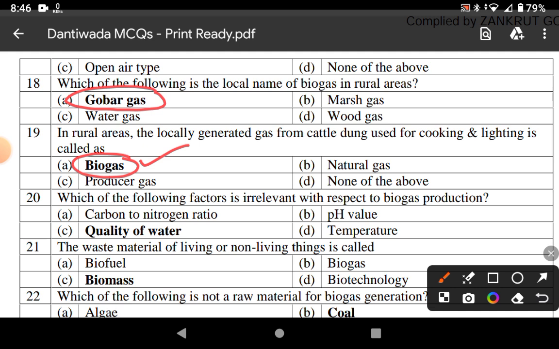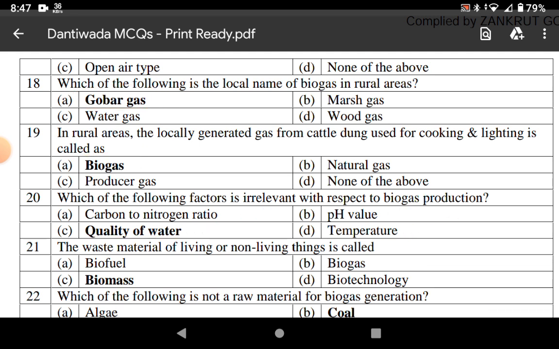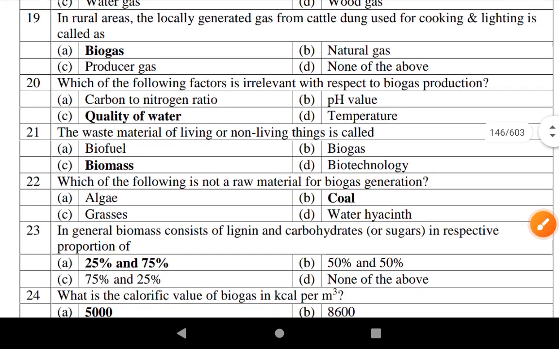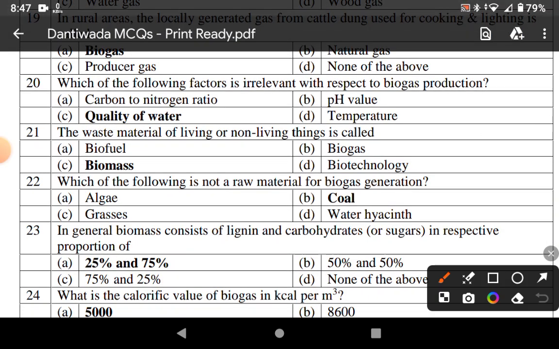Which of the following factors is irrelevant with respect to biogas production? Answer: quality of water is irrelevant, while carbon to nitrogen ratio, pH ratio and temperature are relevant. The waste material of living and non-living things is called biomass. Which of the following is not a raw material for biogas generation? Coal.